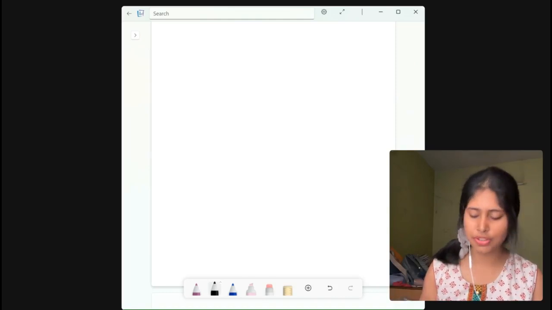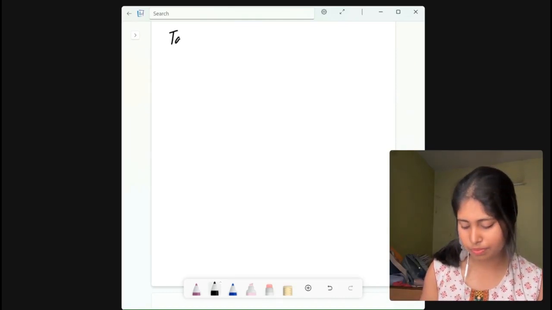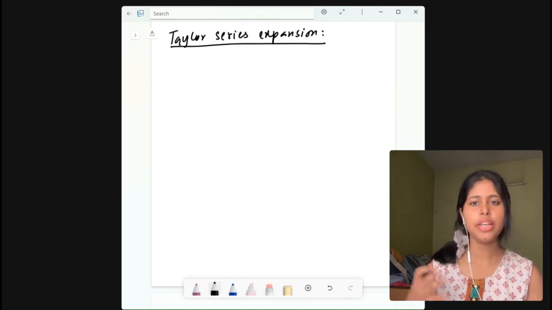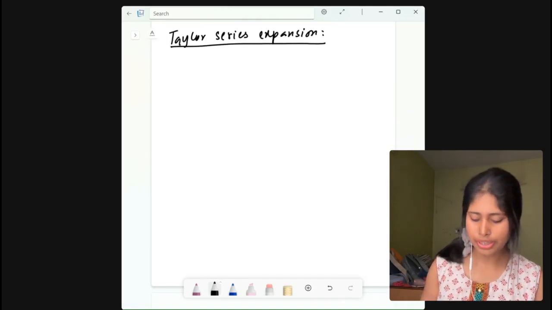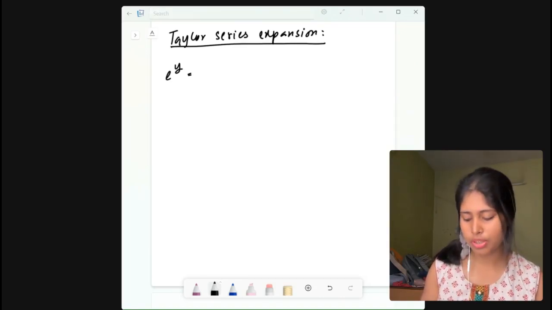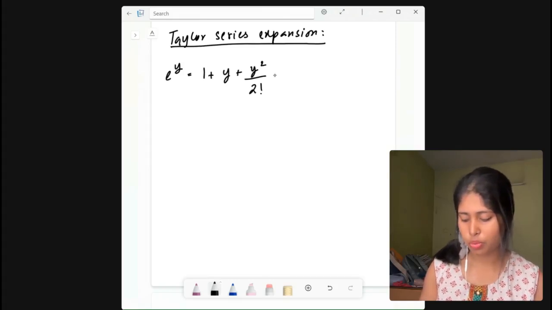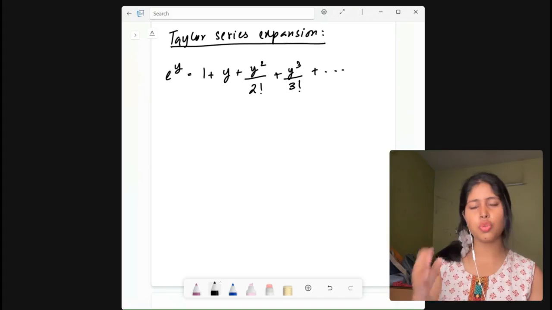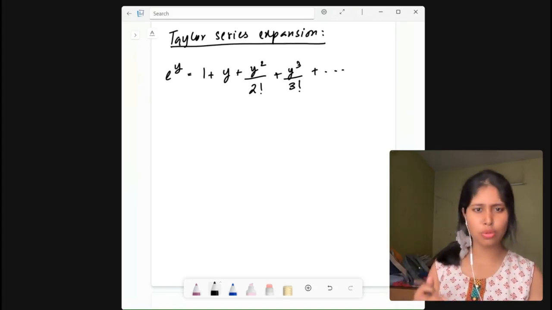Yes, Taylor series expansion. Let me write it. Now, what is basically Taylor series expansion? We used to know e to the power y. Now, how do you expand this series? It is like 1 plus y plus y square by 2 factorial plus y cube by 3 factorial, and this goes on, right? Now, if you substitute y to be tx, then what do you get?